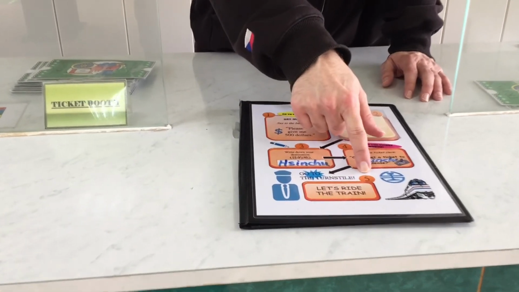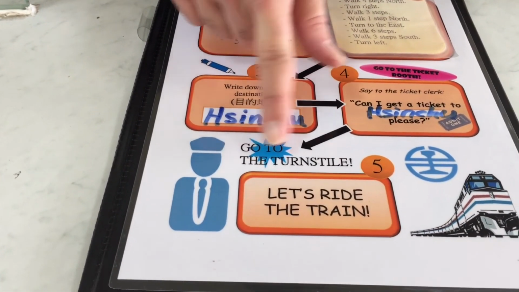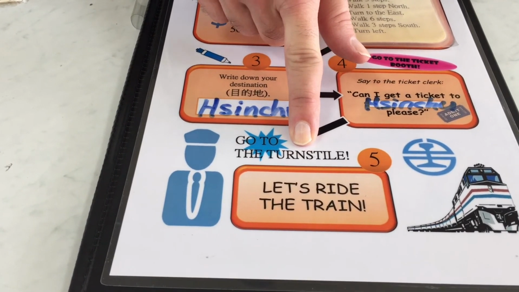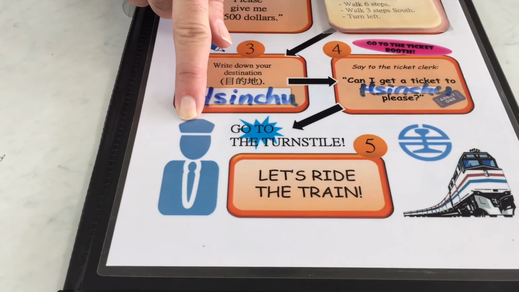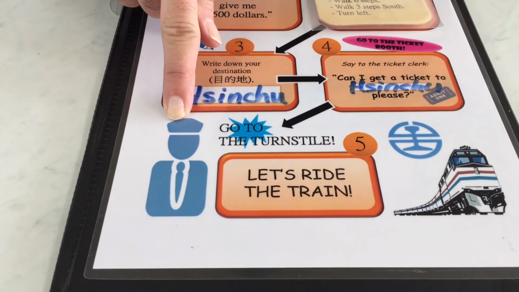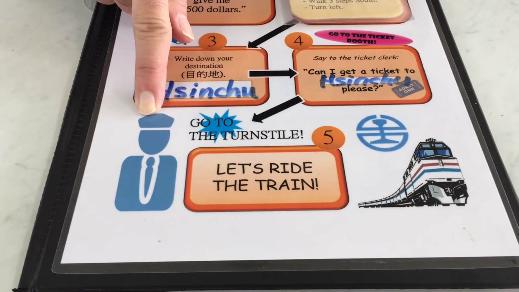What does the next step say? It says, go to the turnstile. Go to the turnstile. Who's at the turnstile? Do you remember him? That's right. It's the conductor.